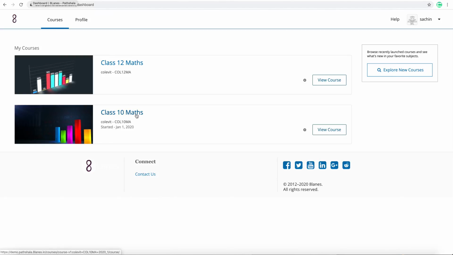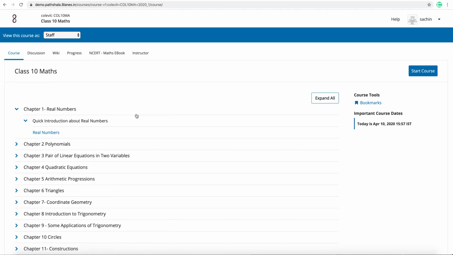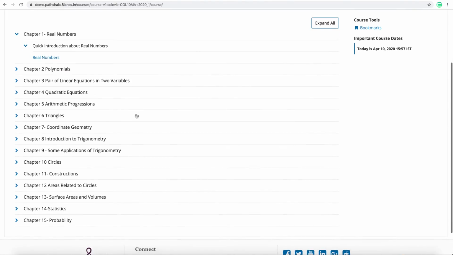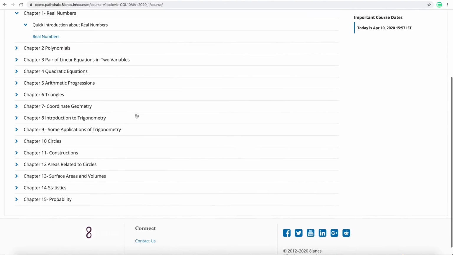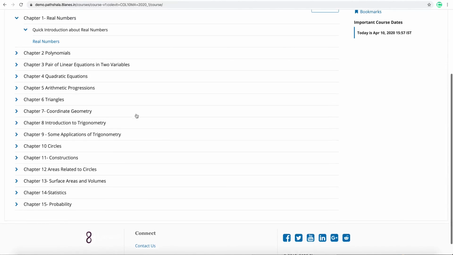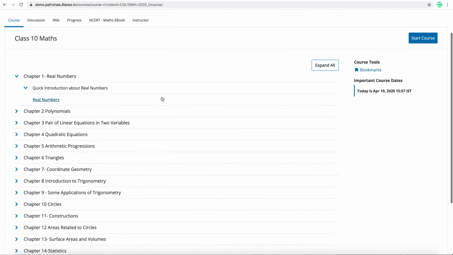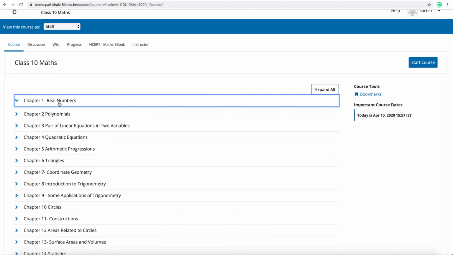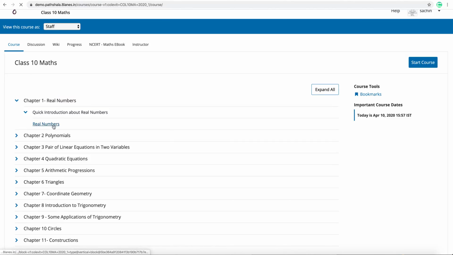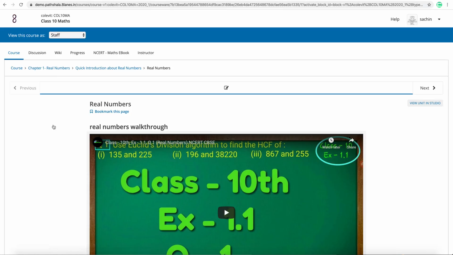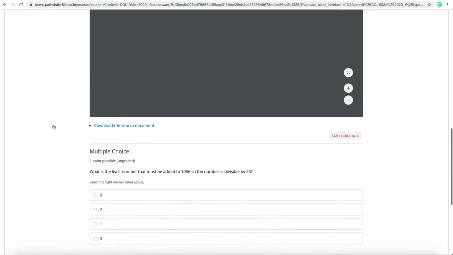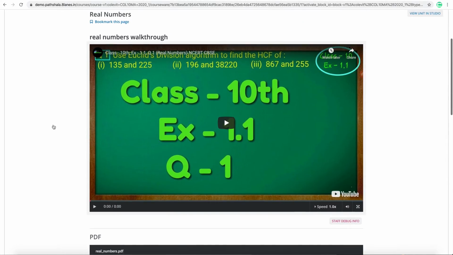I will click on class 10 maths, and now I see the entire topics in a sequence. Within the maths, these are the contents which students will be seeing. It is showing the date, and if I want to complete this topic, I can click here, go to the topic, and then I will see the associated videos, PDFs, questions. So let me start consuming.